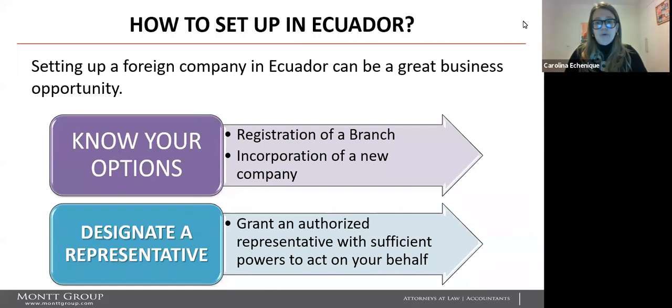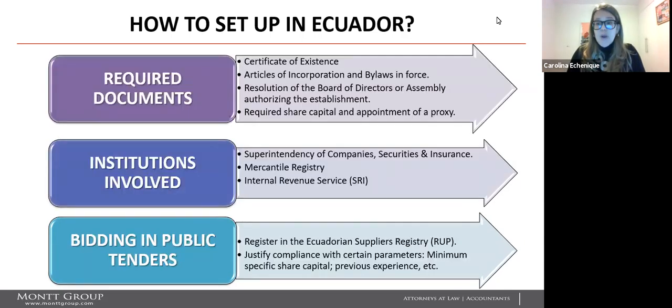Setting up a foreign company in Ecuador can be a great opportunity. First of all, you have to know your options, whether to register a branch or to incorporate a new company. You have to designate a representative, granting an authorized representative sufficient powers to act on your behalf. The required documents are the certificate of existence, the articles of incorporation and bylaws in force, resolutions of the board of directors or assembly authorizing the establishment, the required share capital, and appointment of a proxy or representative.